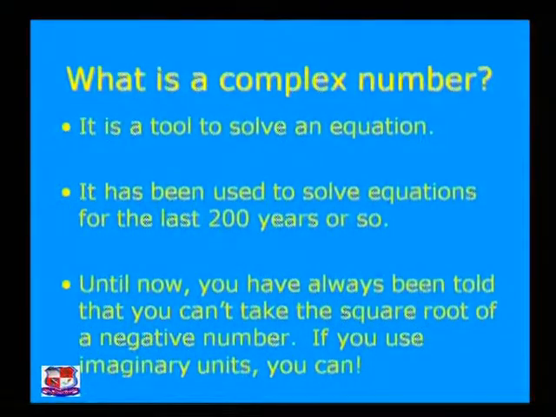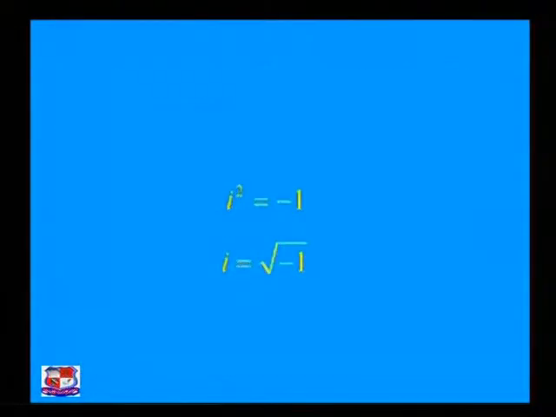If you are talking about the real numbers, then you cannot find the square root of a negative number. But if you use imaginary units, or I can say complex numbers, then you can find the square root of a negative number. Okay, so this is the main idea behind the complex number.